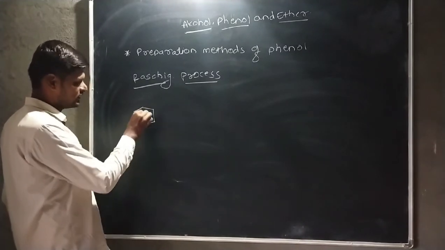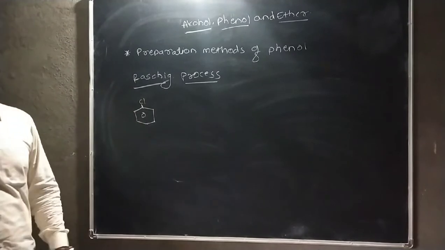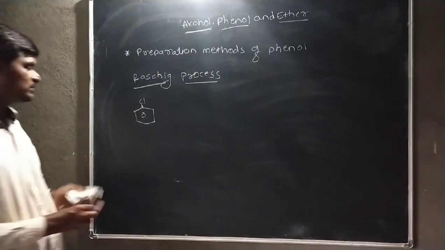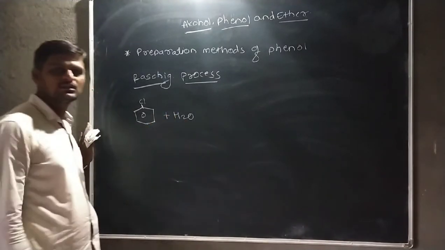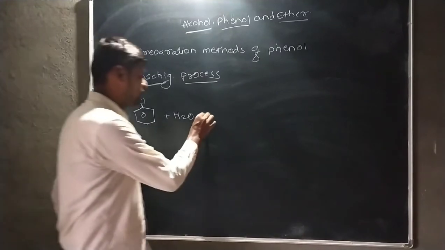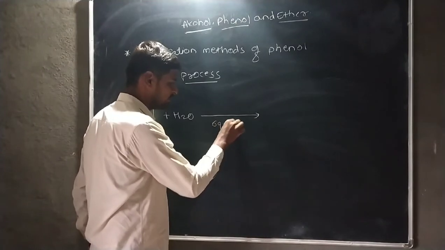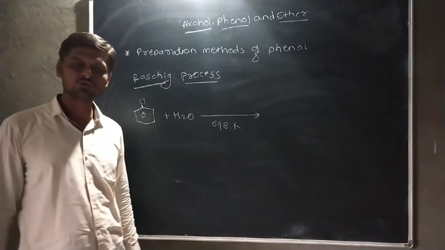Here in this process, chlorobenzene is also used. But in this reaction, chlorobenzene is heated with water at 698 Kelvin. The temperature should be slightly greater than in the Dow's process.